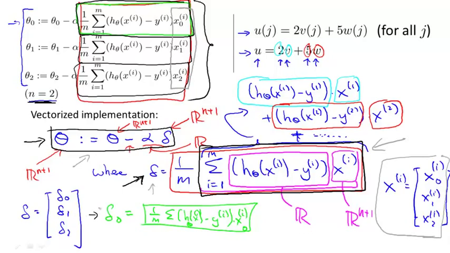And finally, if you are implementing linear regression using more than 1 or 2 features, sometimes we'll use linear regression with tens or hundreds or thousands of features. But if you use the vectorized implementation of linear regression, usually that will run much faster than if you had, say, your own for loop that was updating theta 0, then theta 1, then theta 2 yourself. So using a vectorized implementation, you should be able to get a much more efficient implementation of linear regression. And when you vectorize later algorithms that we'll see in this class, it is a good trick, whether in Octave or some other language like C++ or Java, for getting your code to run more efficiently.